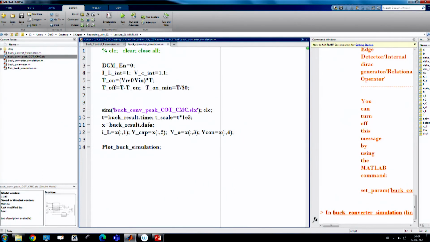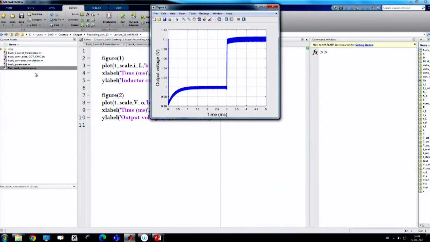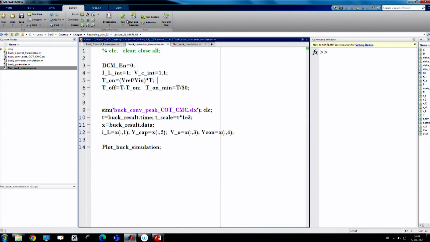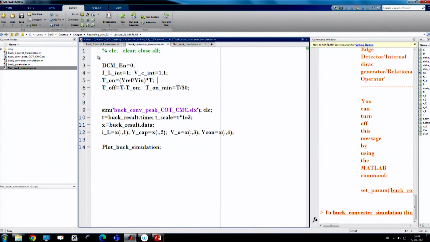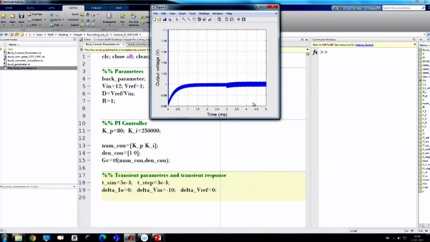If I run the simulation and go to the plot command, it will show what waveform we are going to show. We are going to primarily show the inductor current waveform and the output voltage waveform. Sorry, this is the reference transient, so I need to change. Okay, so I am initially showing the supply transient, where the input voltage changes from 12 volt to 2 volt. That means there is a change of 12 volt to 2 volt. So, very low input voltage.